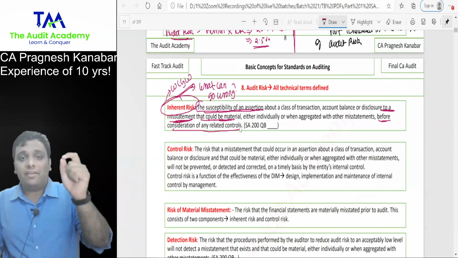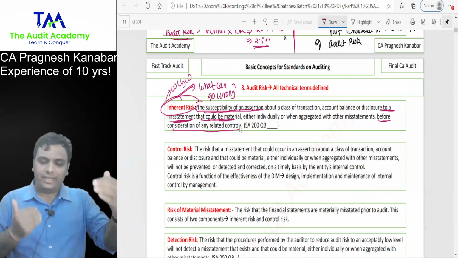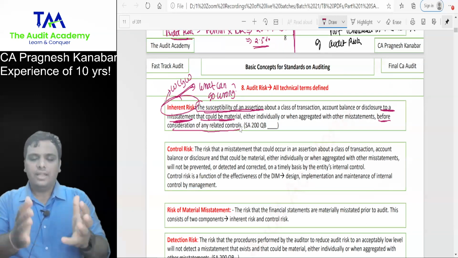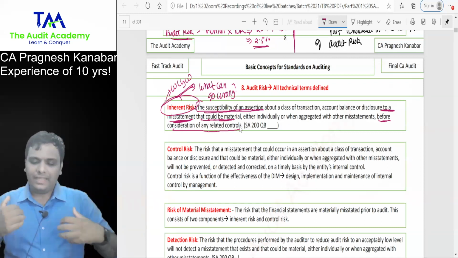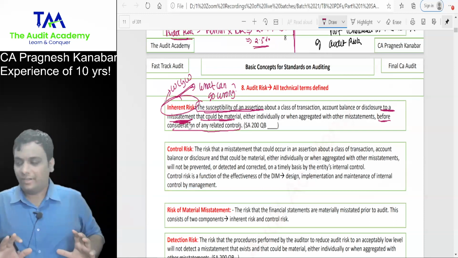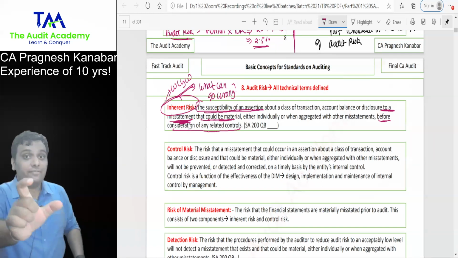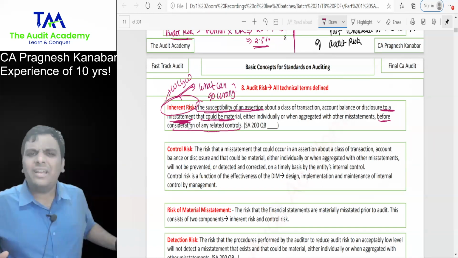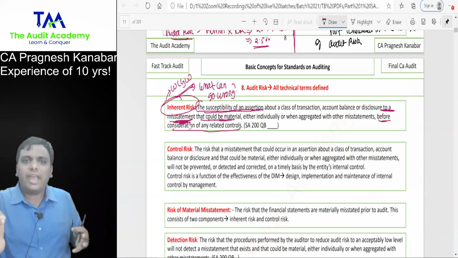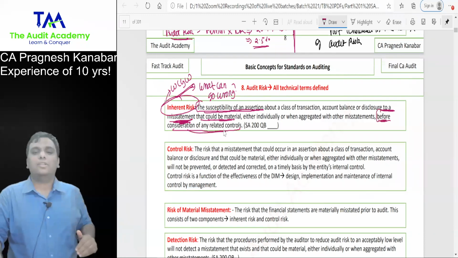Just focus on the words which I've underlined. Other words are just additional words. Susceptibility of an assertion. Susceptibility means I am exposed to a weakness. Assertion means TBD. So TBD is exposed to a misstatement. All right. So susceptibility of an assertion to a misstatement. But when we are talking about inherent risk, we do not talk about internal controls. We just do a raw analysis of WCGW. What can go wrong? So that is why the last line over here is before consideration of any related controls.